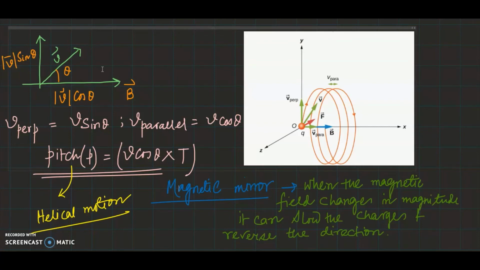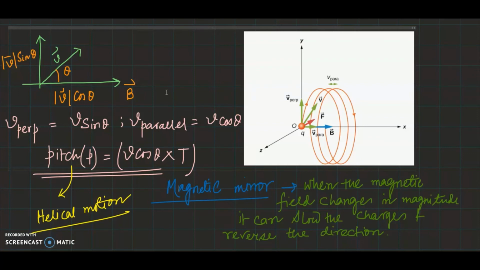So the effect of this will be that due to the perpendicular component v sin theta, a magnetic force will act on the charged particle and it will rotate the particle in a circular motion. And due to the component v cos theta, in parallel, the particle will move in constant motion in the direction of the magnetic field. So due to v sin theta the particle will rotate circularly, and due to v cos theta the particle will move in constant motion along the direction of the magnetic field.